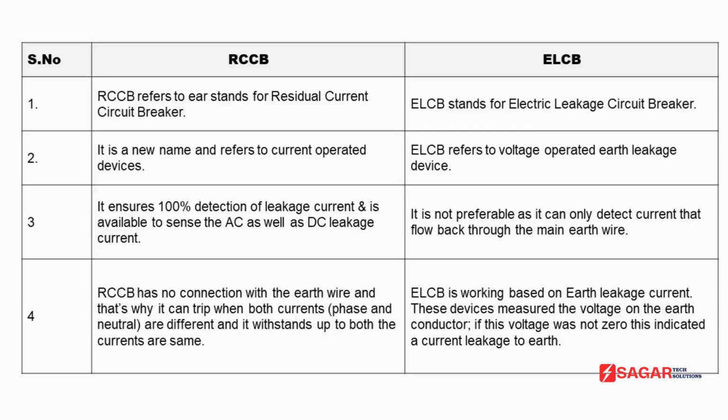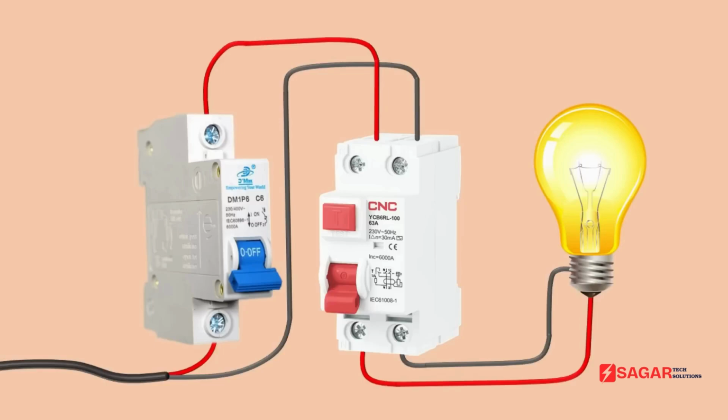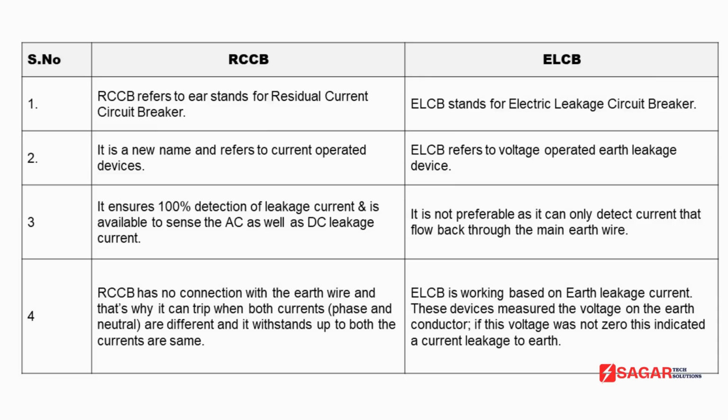Besides, there are many differences, but they are not so much important. For now, just understand that both RCCB and ELCB are a type of device which provides protection from electric shocks and earth fault. If you go to market to buy a ELCB, then it may be possible that you can't find it. For now, you can only find RCCB in the market, which is more sensible than ELCB.